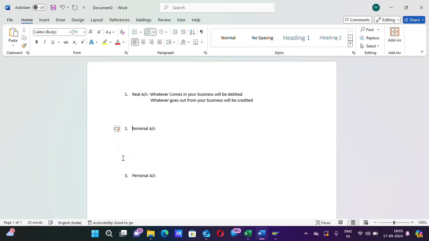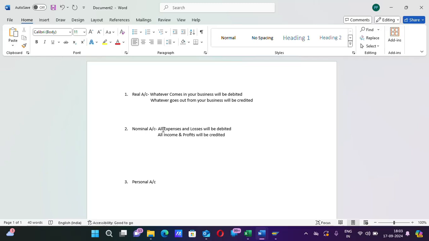Second one is nominal account. What does the nominal account rule say? Nominal account rule says that all expenses and losses will be debited, and all income and profits will be credited.